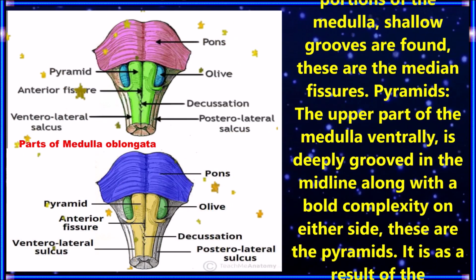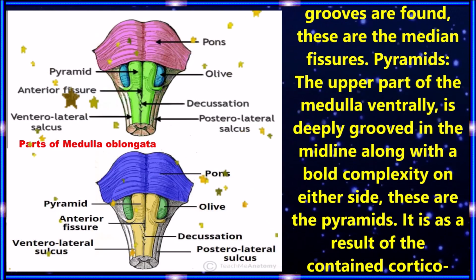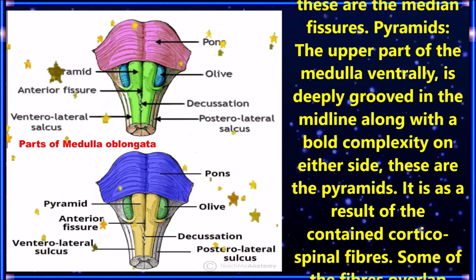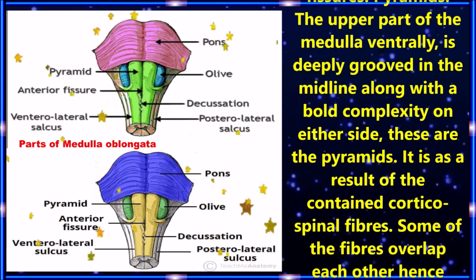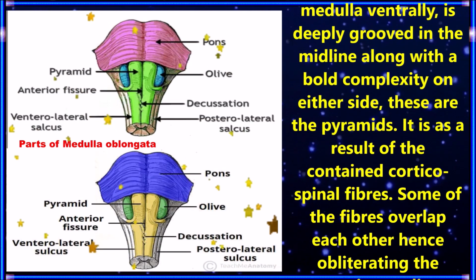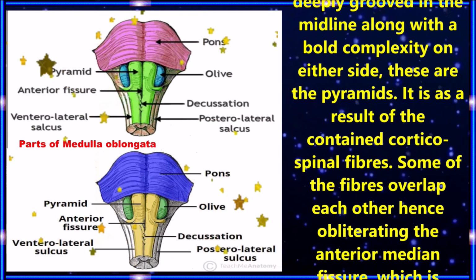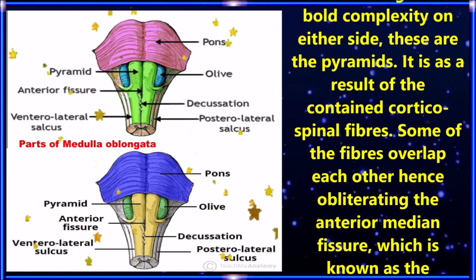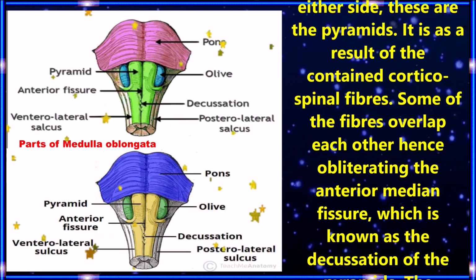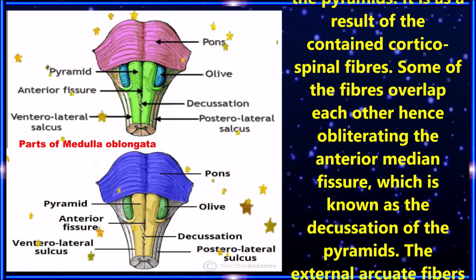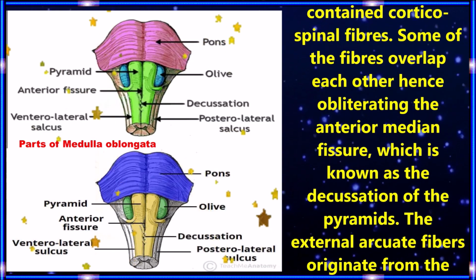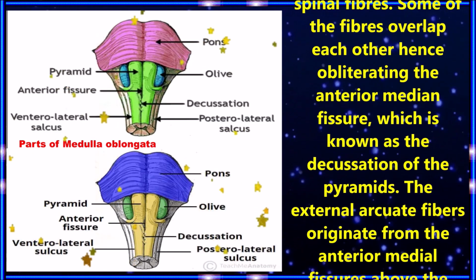Children, now let us discuss what the median fissures are. Along the posterior and anterior portions of the medulla, hollow grooves are found. These are the median fissures. Pyramids: the upper part of the medulla ventrally is deeply grooved in the midline, along with a bold prominence on either side. These are pyramids.